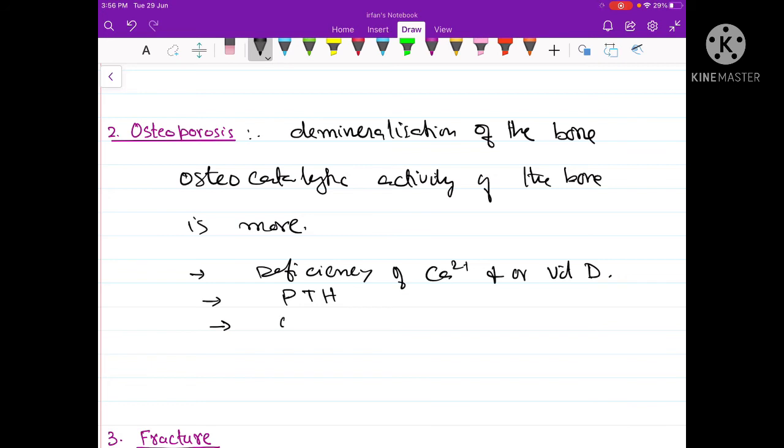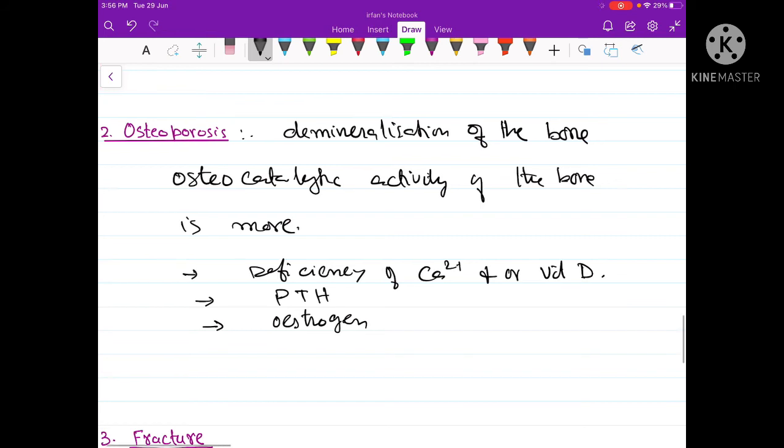So we have seen that osteoporosis is caused because of many factors. Osteoporosis may be caused because of simple deficiency of calcium or vitamin D, or it can be caused because of hormonal imbalances. Osteoporosis has been found more common in women, especially after menopause. The osteoporotic bones are more prone to fractures than the normal bones.